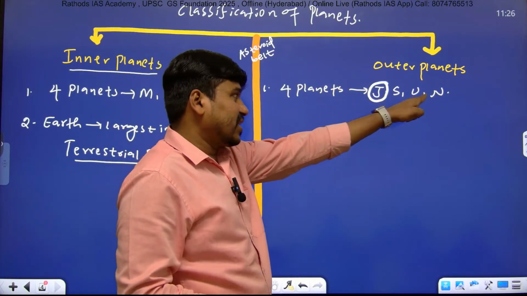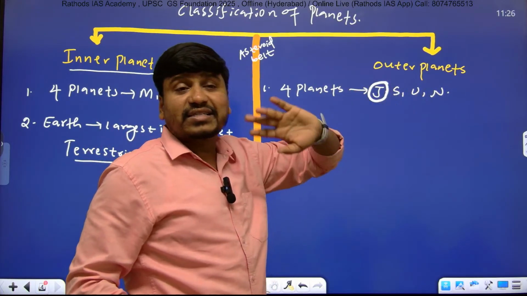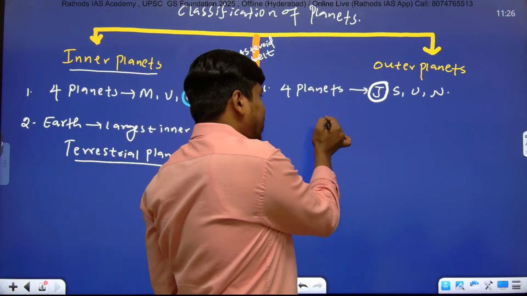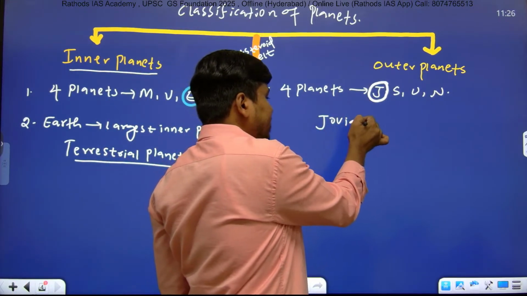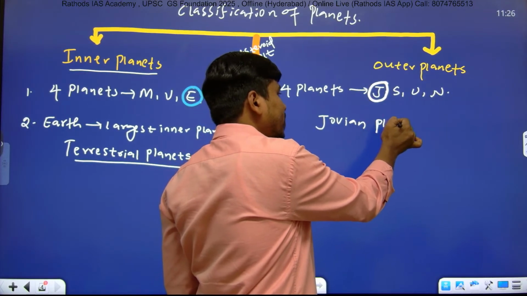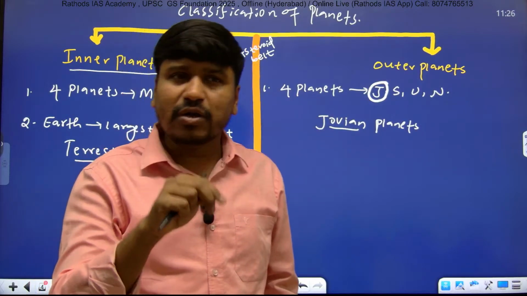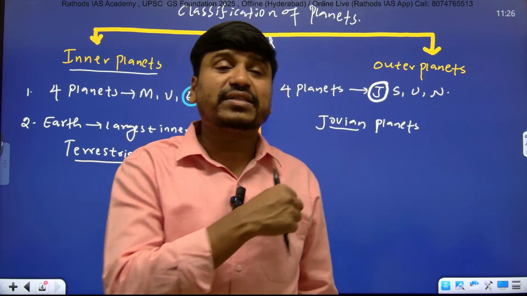And among the outer planets, we will not call them Saturn-like or Uranus-like or Neptune-like. We call them Jupiter-like, meaning Jovian planets. Outer planets are called Jovian planets. Jovian means Jupiter-like. We will not call them Saturn-like, because here Jupiter is the larger one.